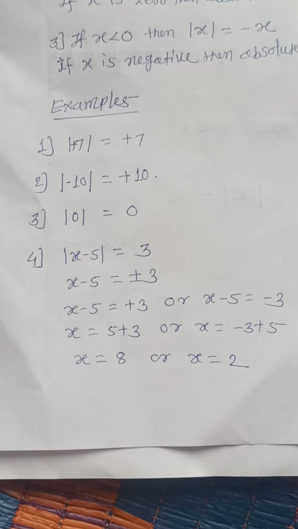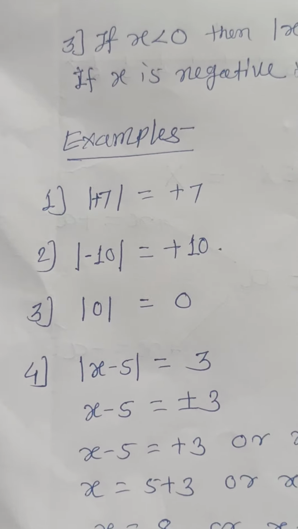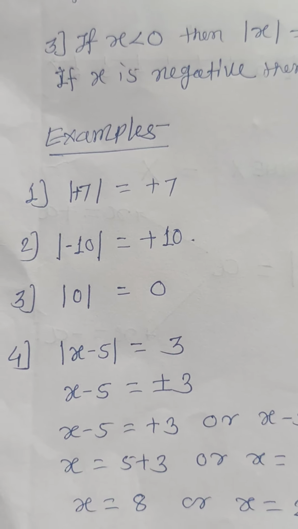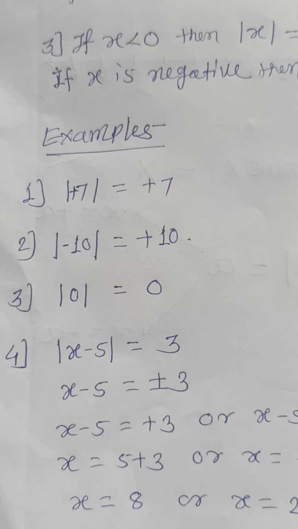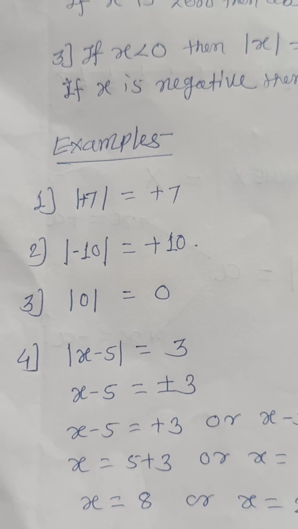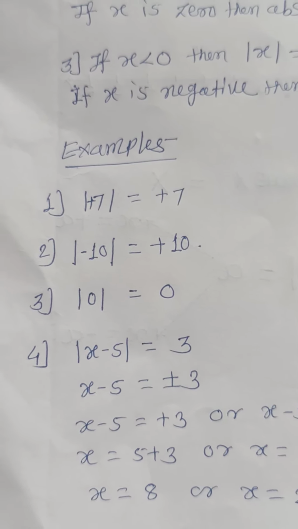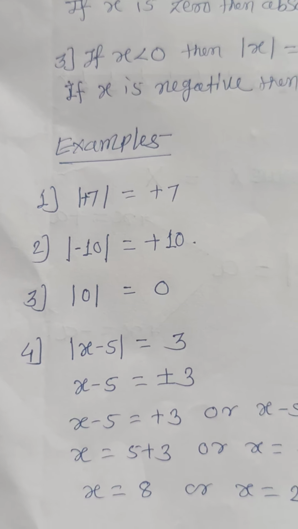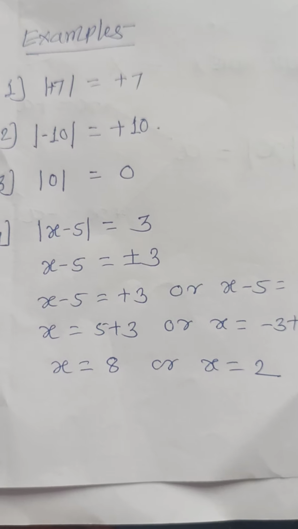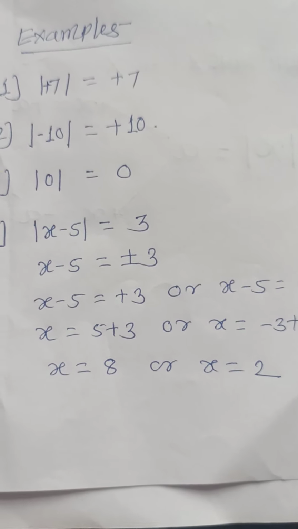Now we are discussing some examples of absolute value. Absolute value of plus 7 is equal to plus 7. In the second example, absolute value of minus 10 is equal to plus 10. In the third example, absolute value of 0 is equal to 0. And fourth is the equation, absolute value of x minus 5 is equal to 3.